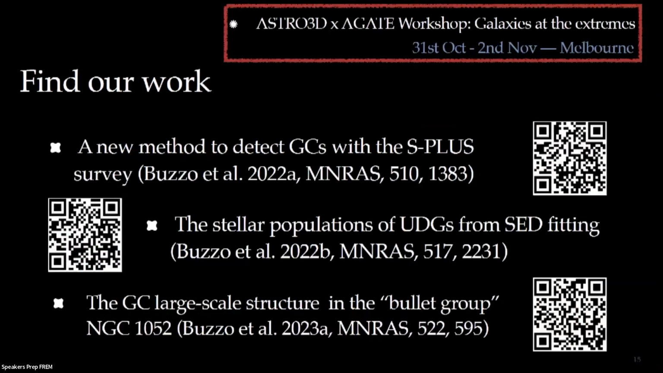Just to finalize, I only had time to talk about one of our works, but within our group we have been using globular clusters to understand UDGs for a long time now. These are some of my other works, so if you're interested, please have a look.